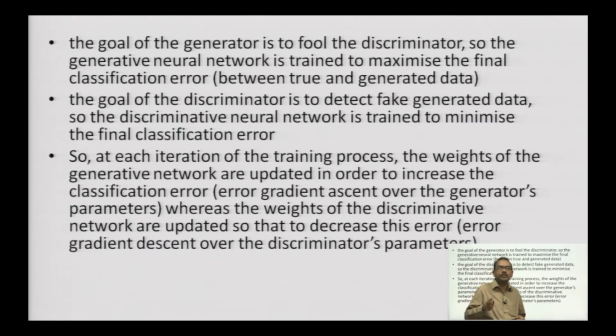So, the generative neural network is trained to maximize the final classification error between true and generated data. The goal of the discriminator is to detect fake generated data. So, the discriminative neural network is trained to minimize the final classification error. So, at each iteration of the training process, the weights of the generative network are updated in order to increase the classification error, that is the error gradient ascent over the generator's parameters, whereas the weights of the discriminative network are updated so as to decrease this error, gradient descent over the discriminator's parameters.